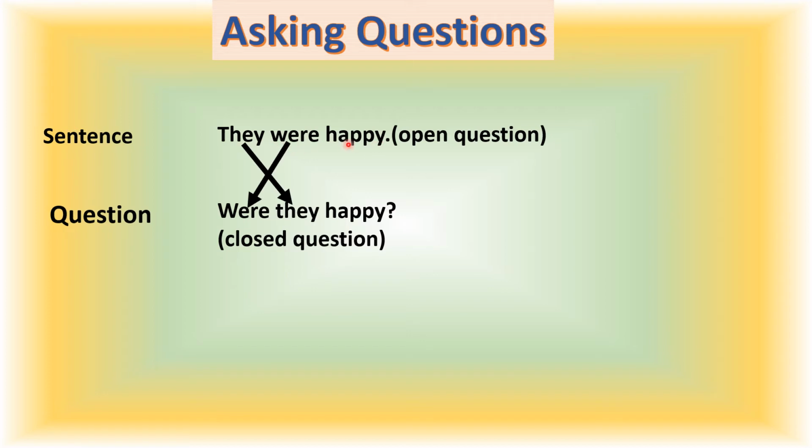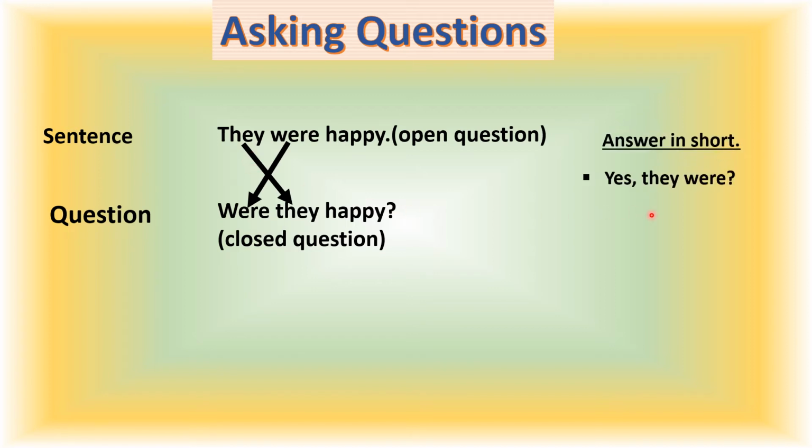They were happy. Happy is the main verb and were is the helping verb. So the helping verb will come in front. And they. What is they, children? It's a pronoun, isn't it? Or we can say it's a subject. Understood? So we will study further.